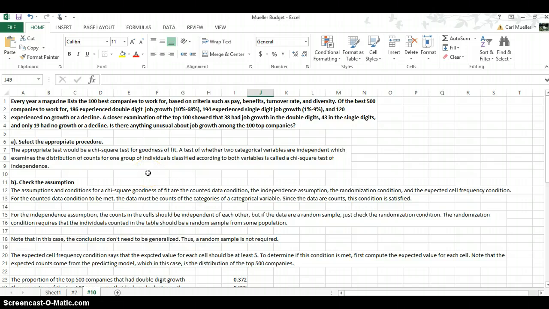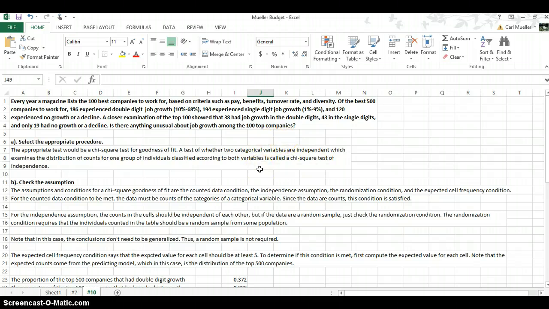Now, part of it is we're going to select the appropriate procedure, and that's part A. The appropriate test would be a chi-square test for goodness of fit. This test is kind of whether two categorical variables are independent of each other and examines the distribution of counts for one group of individuals classified according to both variables. So that's the chi-squared test.